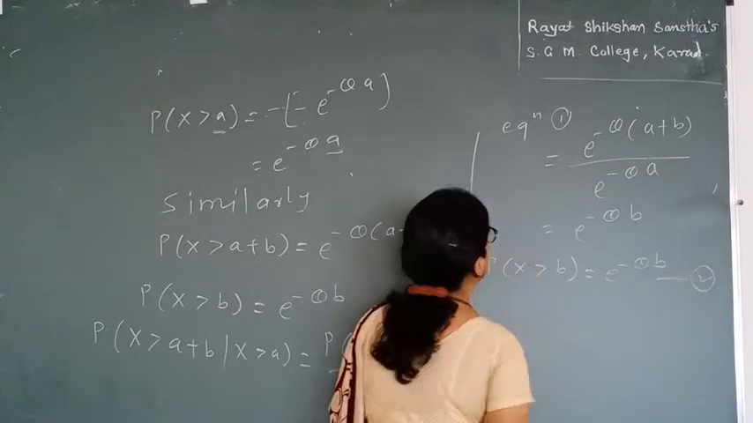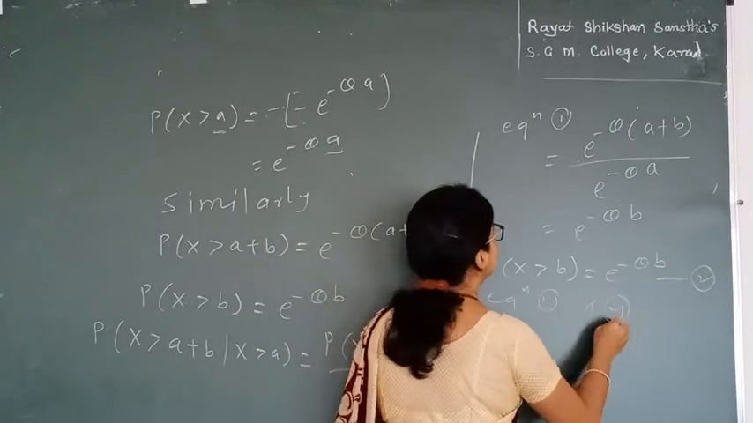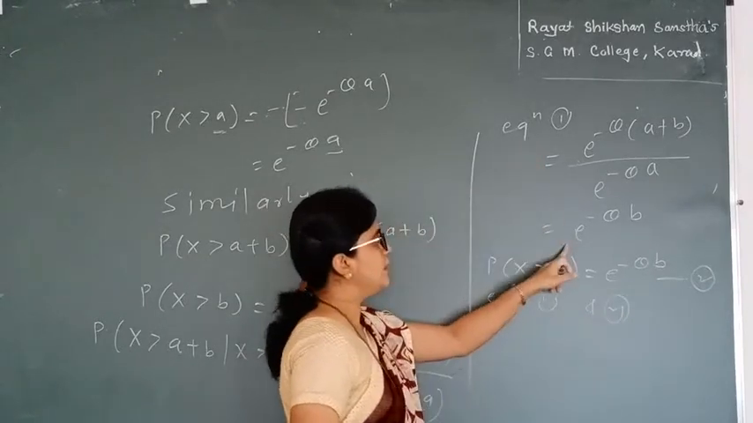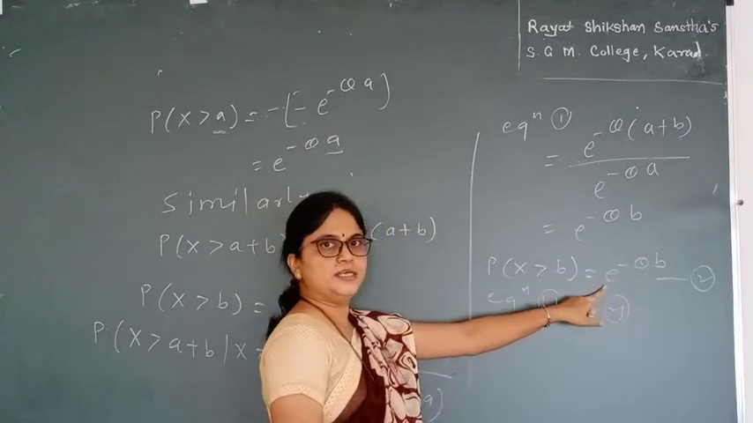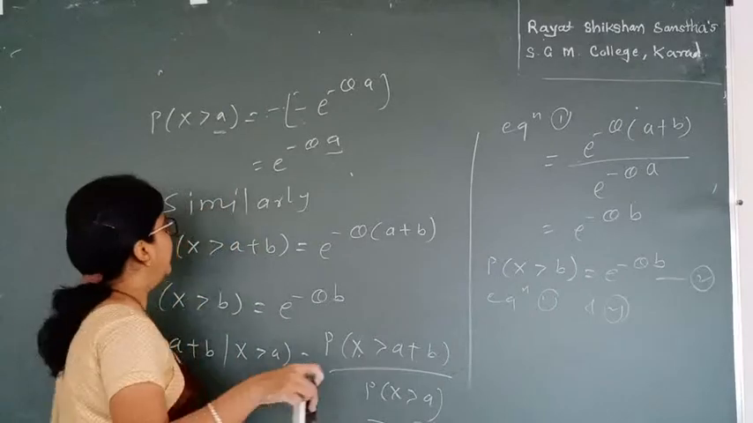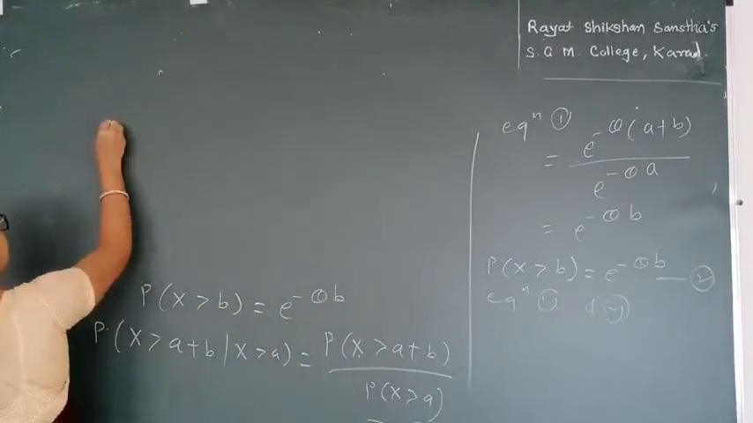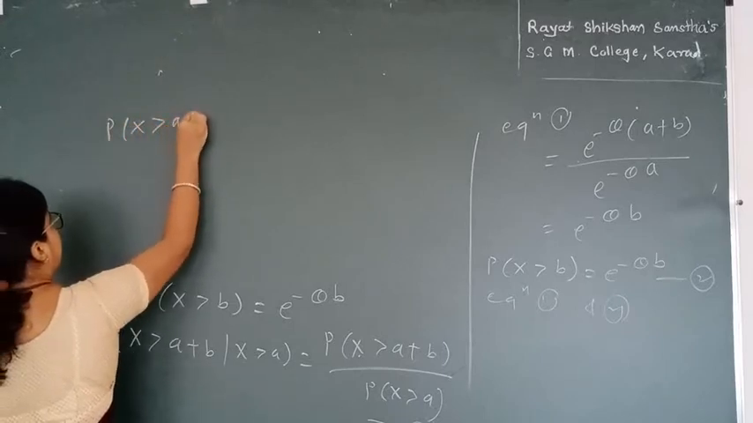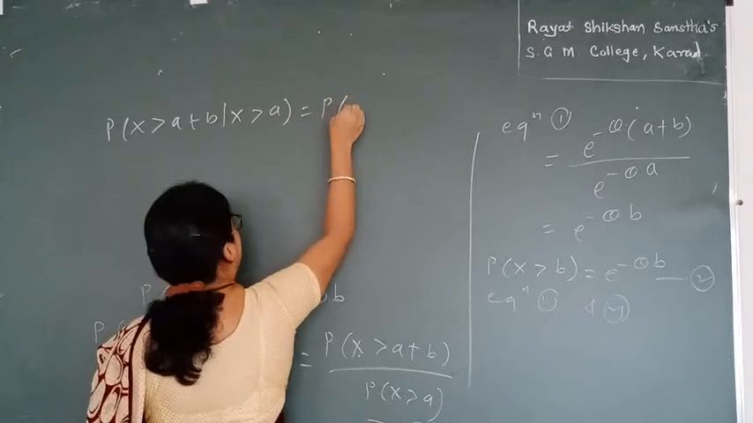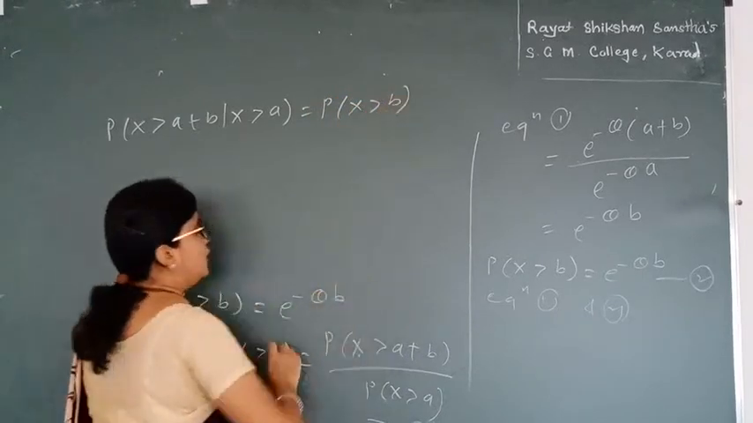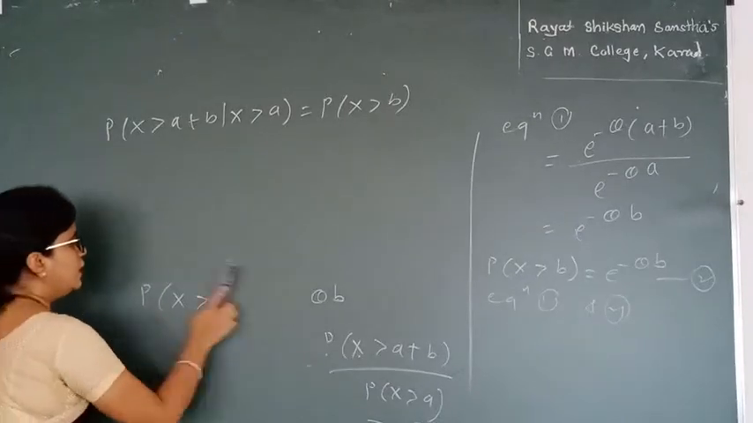This is my equation 2. From equations 1 and 2, what do we see? Equation 1 has the answer e raised to minus theta b, and equation 2 also has the answer e raised to minus theta b, and hence the two sides are equal. That is, probability of x greater than a plus b given x greater than a equals probability of x greater than b, and hence the memoryless property of the exponential distribution.